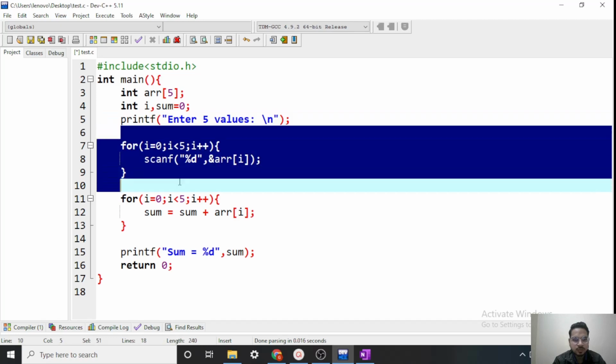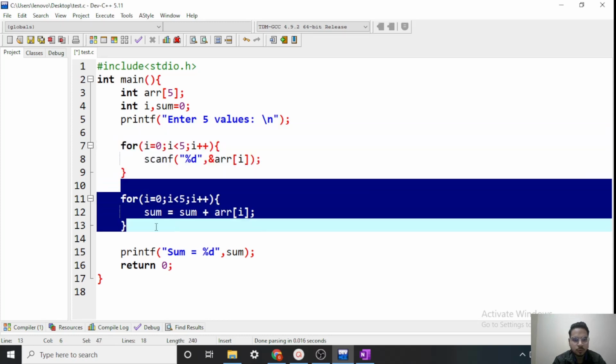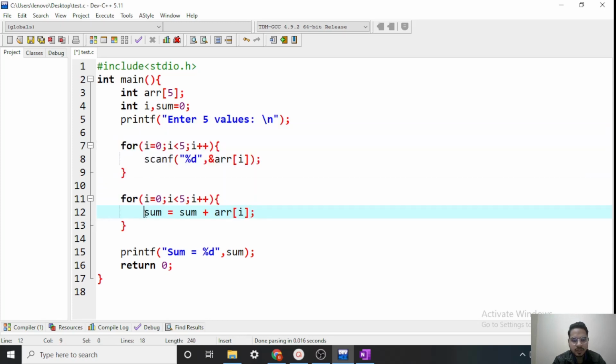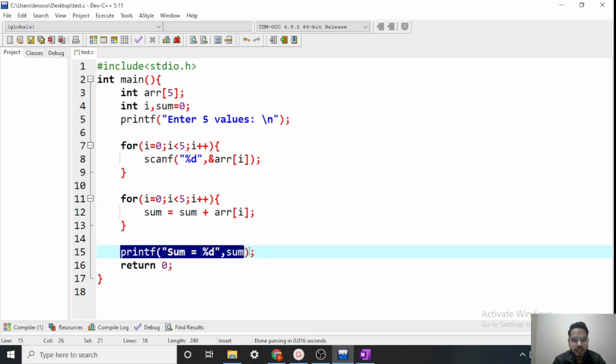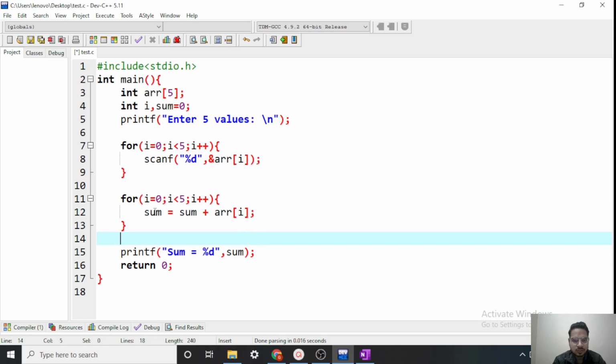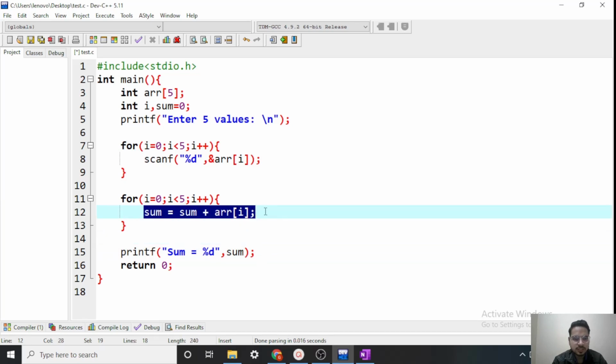I have already explained this. The user will enter 5 values and it will get stored in the array. Then we are again running this loop, and this time we are doing sum equals sum plus array[i]. So we are taking the sum of all the values inside the array, and finally we are printing that sum. I think I should explain this a bit more.